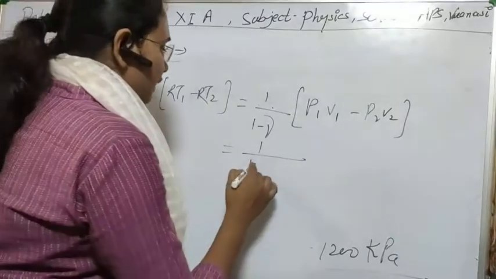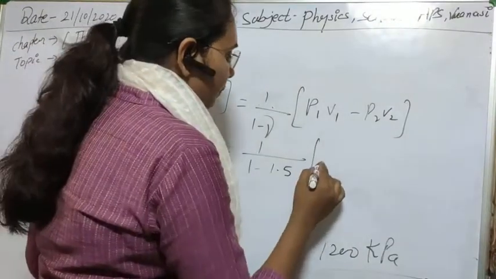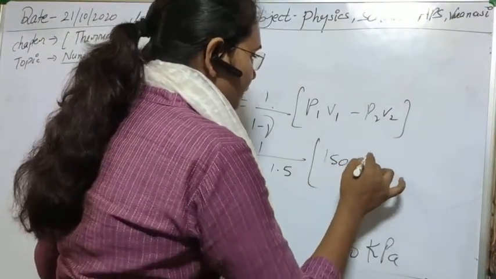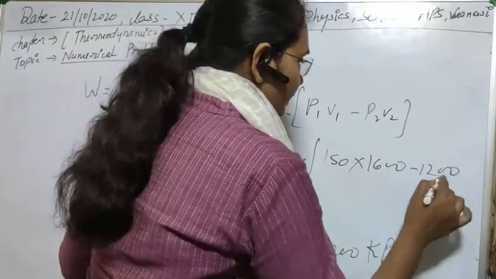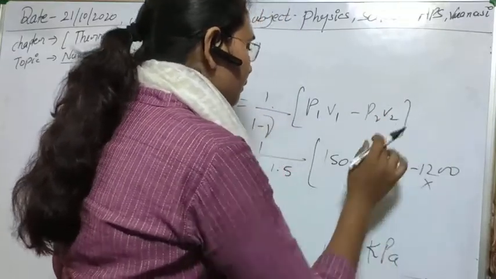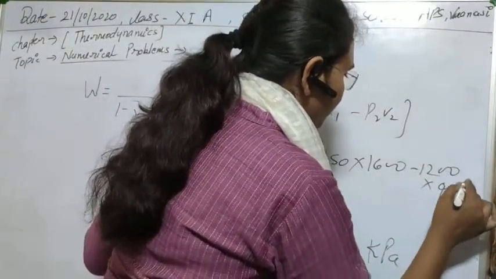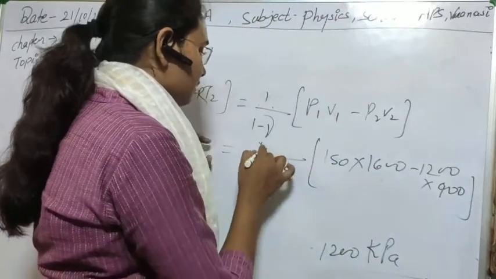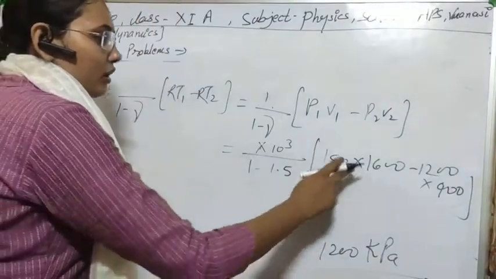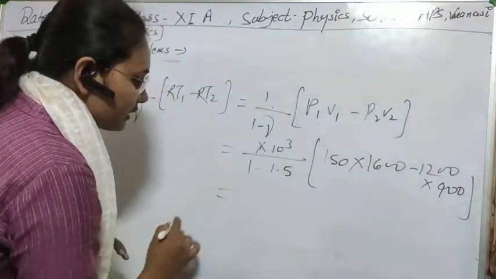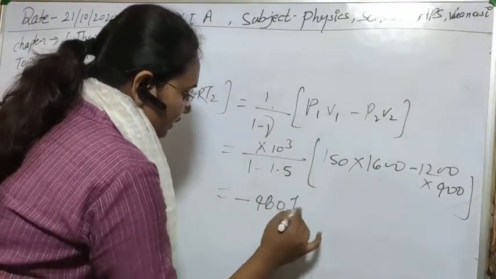The value is 1 minus 1.5 in the denominator, and P1 was 150, V1 was 1600, minus the value of P2 that we just calculated, 1200, into V2, that is 400. We also multiply by 10^3 to convert kilopascal into Pascal, and after solving we get the work done in this process, which will come out to minus 480 joule.